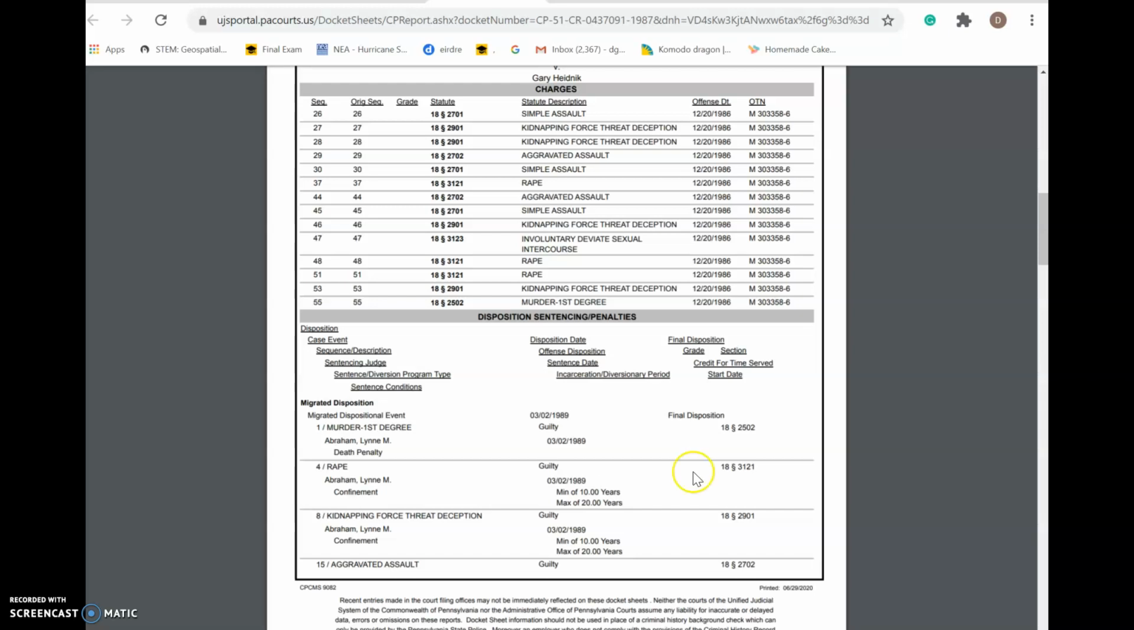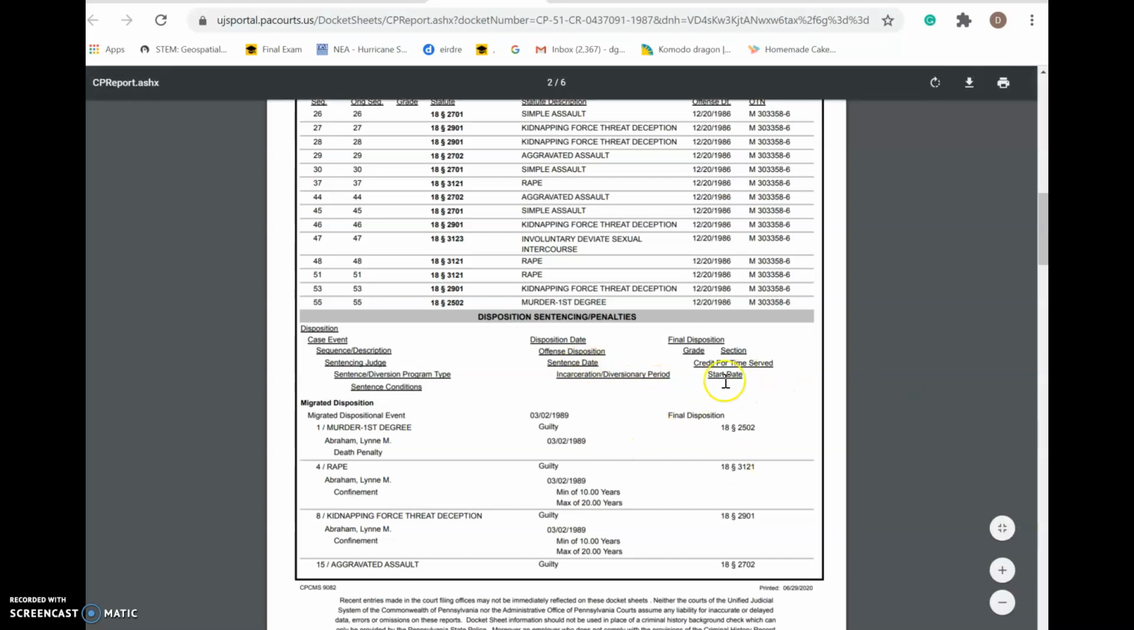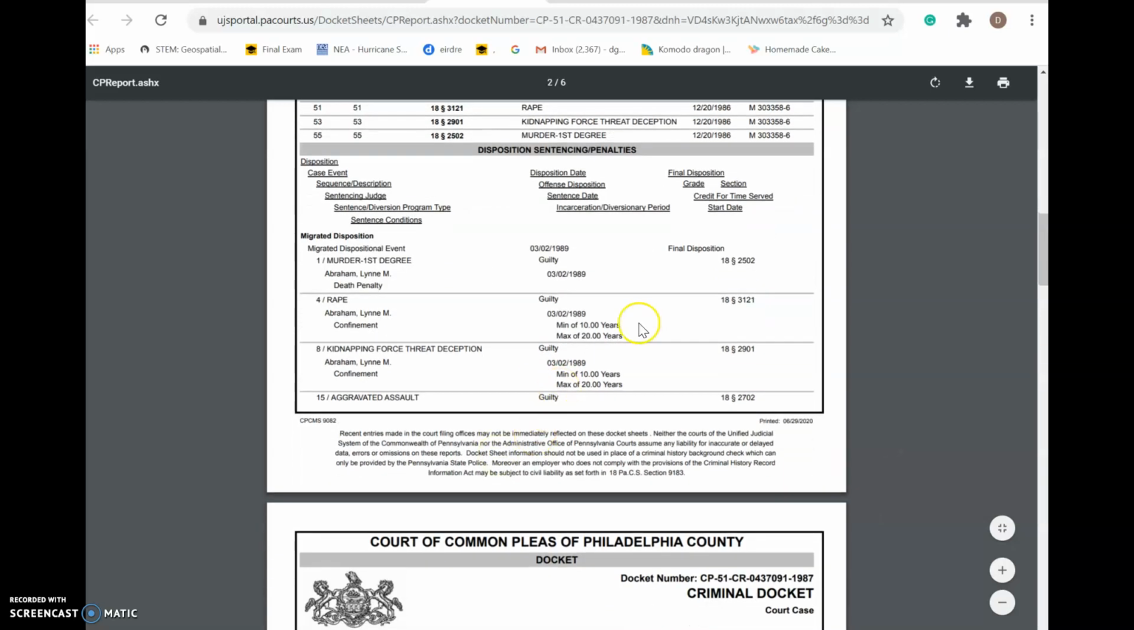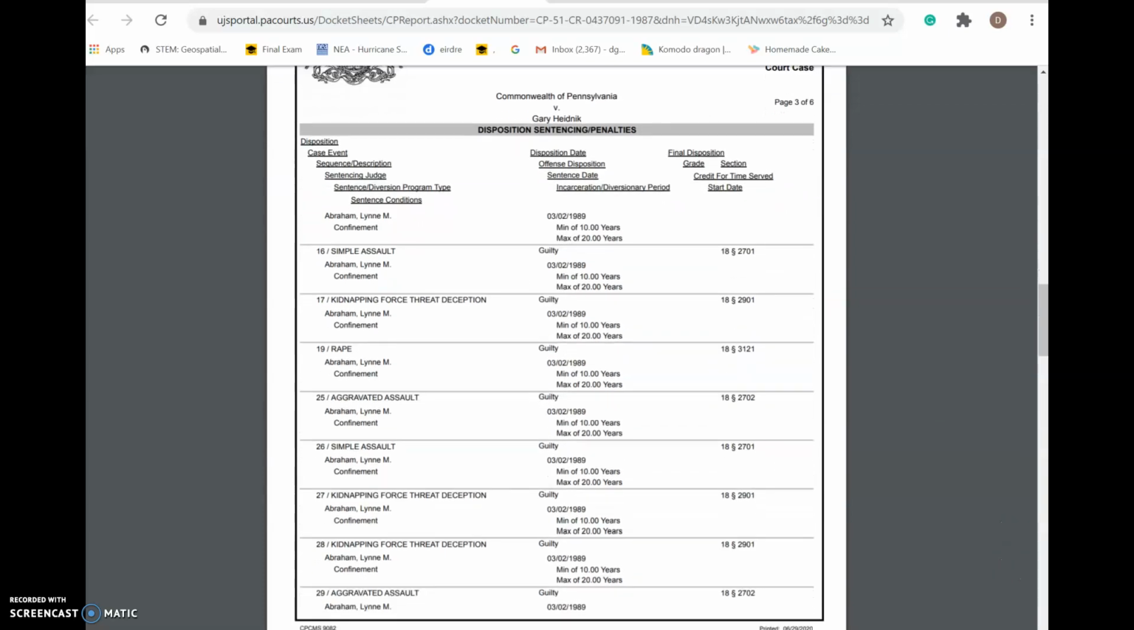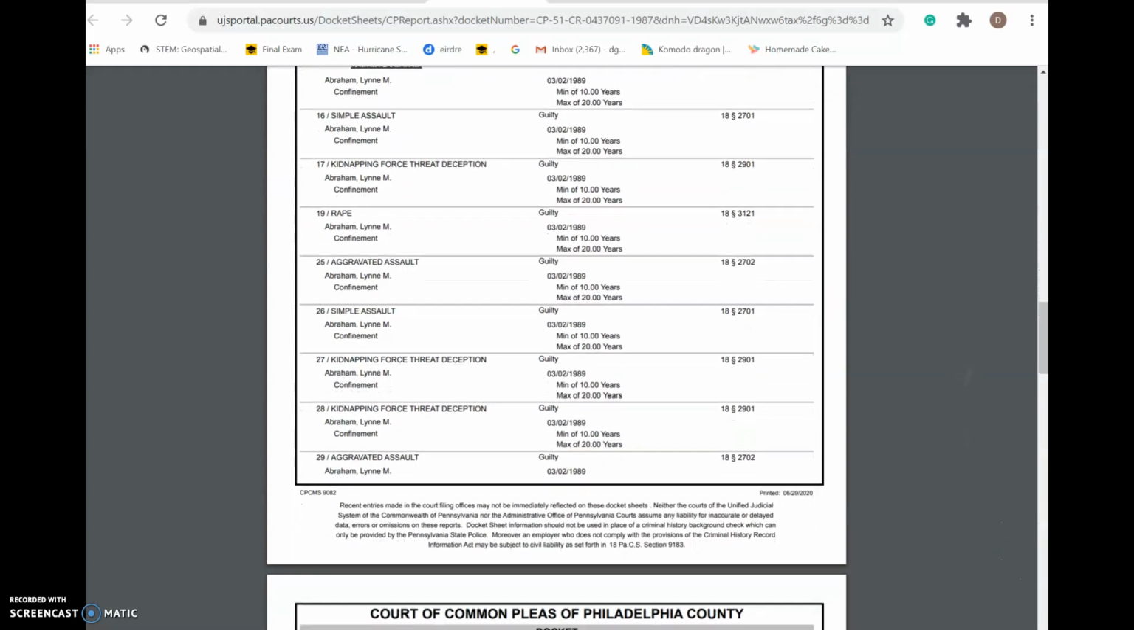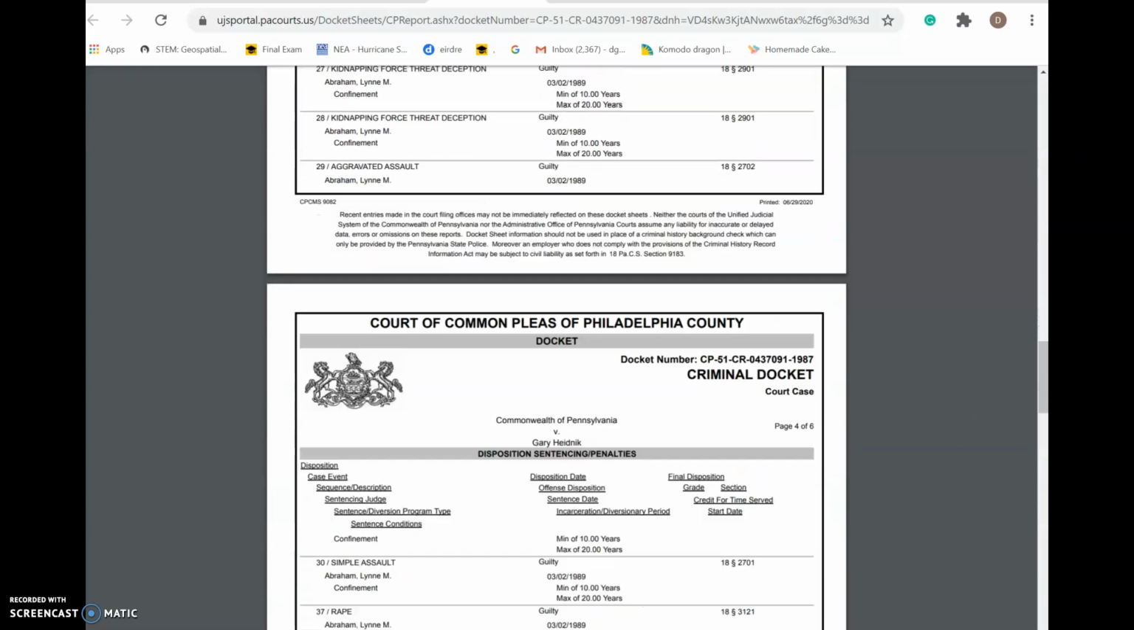And then usually it'll say over here kind of what the sentence is. It says minimum of 10 years, maximum of 20 years. So it'll say all that information that's also on the court summary, but it's all listed here as well.